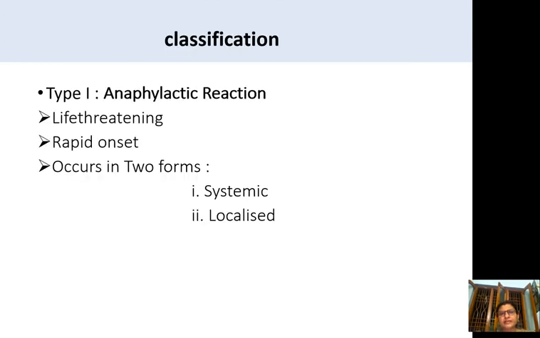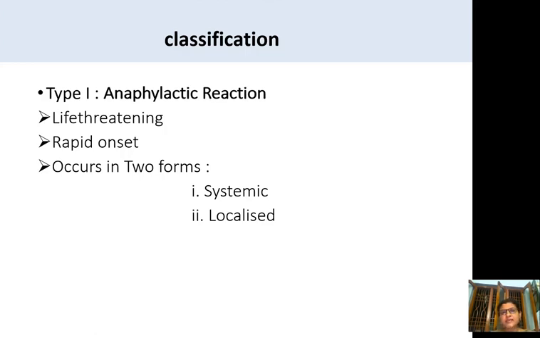Next, type 1 anaphylactic reaction. It is life-threatening, very acute and very rapid in onset, very fast. And it occurs in two forms, systemic form and localized form. The systemic form occurs acutely and is potentially fatal, may lead to death, whereas the localized form occurs recurrently and is non-fatal, non-life-threatening.